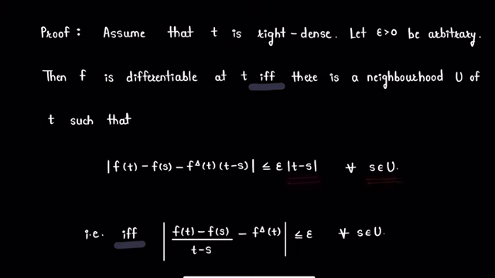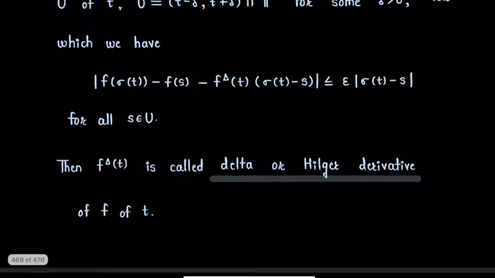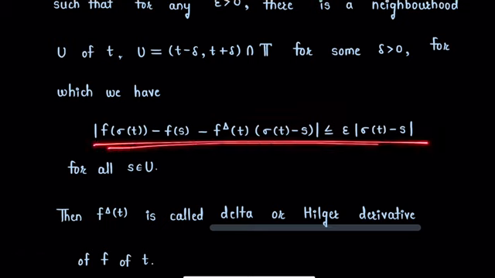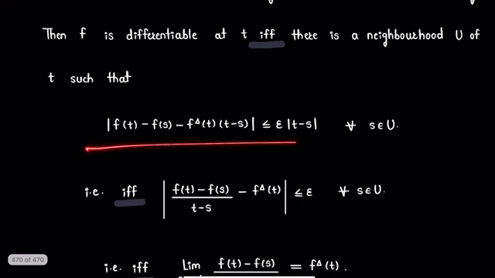Now here we can observe that since our point t is a right dense point, sigma t will be equal to t. So this condition comes from the earlier condition. Here we have just replaced sigma t with t, since we know that as point t is right dense, sigma t is equal to t. So replacing sigma t with t, we will get this term.